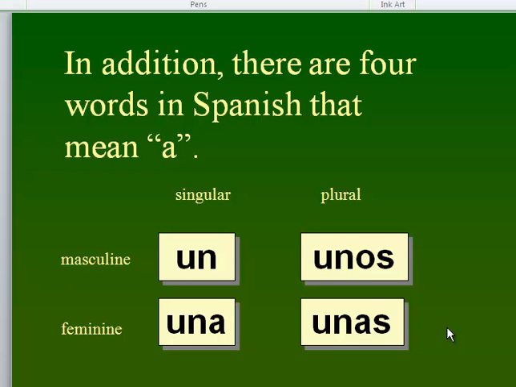Sometimes in Spanish, we don't want to use a definite article. We don't want to say the door. We want to say a door, or a clock, or a chair. So in Spanish, just like in English, we need to use an indefinite article. And this is just like definite articles. All the same rules apply, except now we're using indefinite. This can mean either a or an.